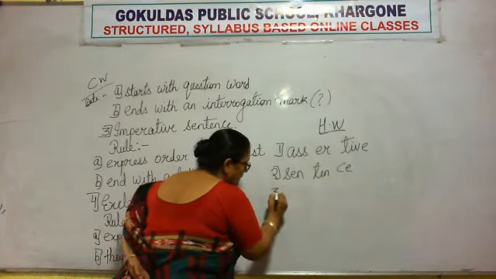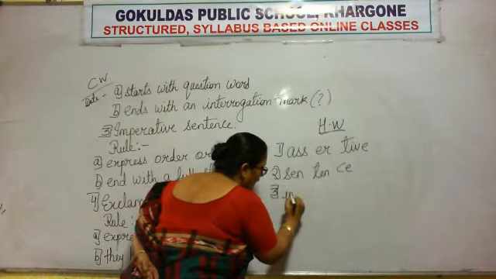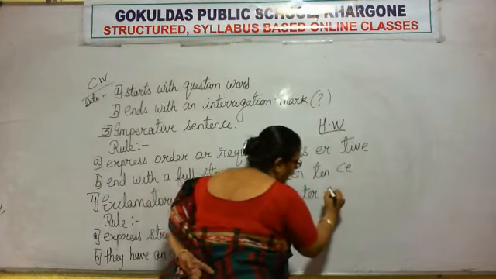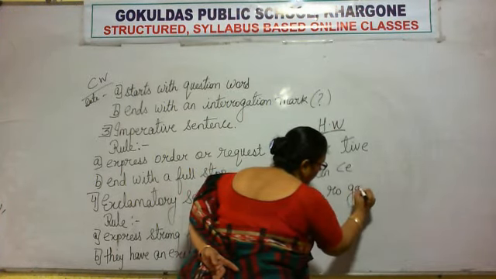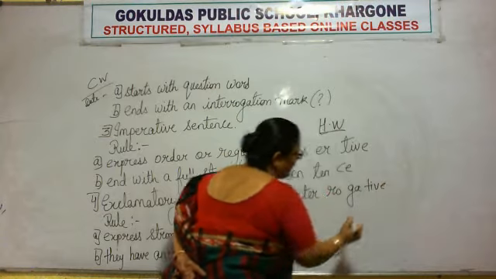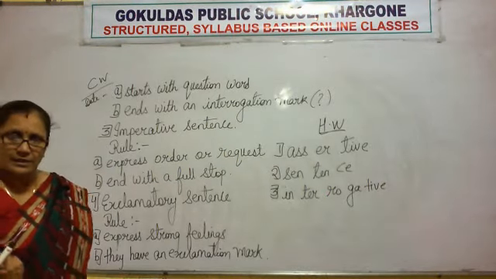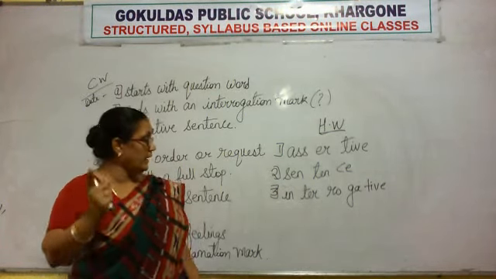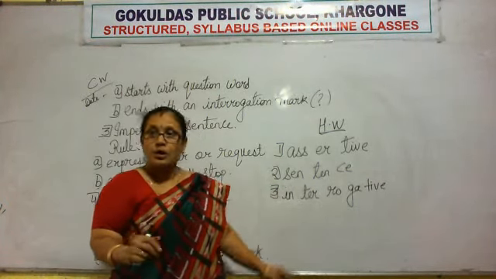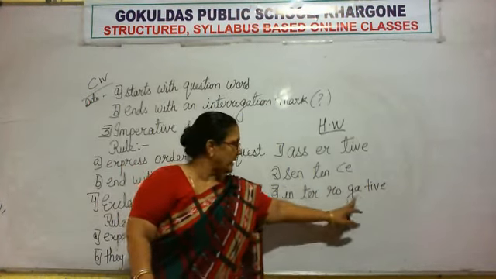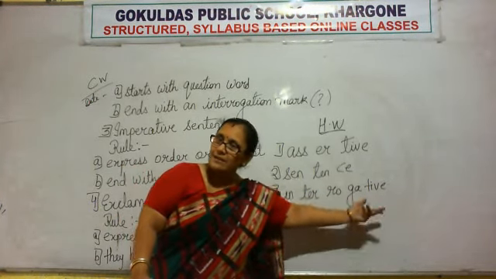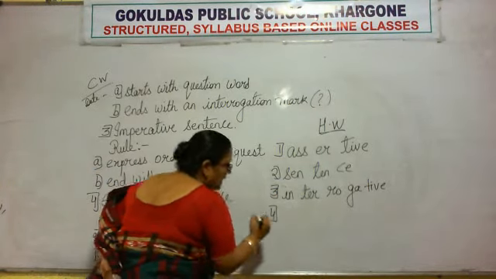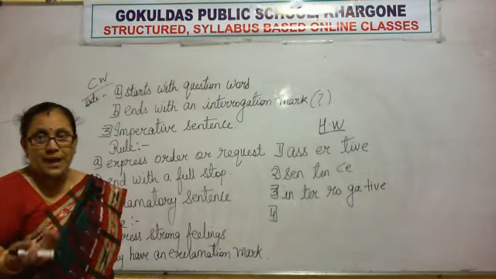The third spelling is interrogative. I-N. Inter. T-E-R. Ter. R-O. Ro. G-A. Gate. T-I-V-E. Interrogative. Is it easy? Yes. The first sound that is coming to you is in. Ter. T-E-R. Ter. Ro. R-O. Ro. Gate. G-A. T-I-V-E. Simple. Interrogative. Then we come to the next spelling, that is imperative.